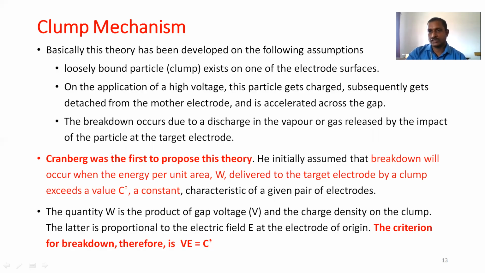Later he modified this relationship with the help of the electric field: V into E equal to C. This is the criterion for the clump mechanism.